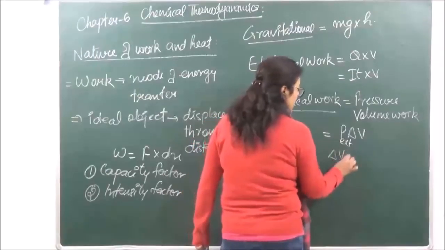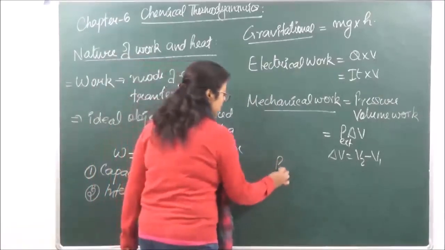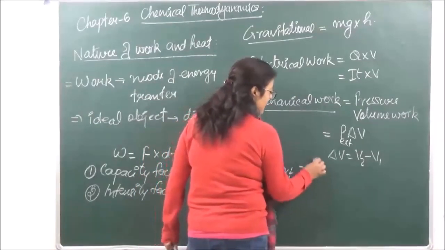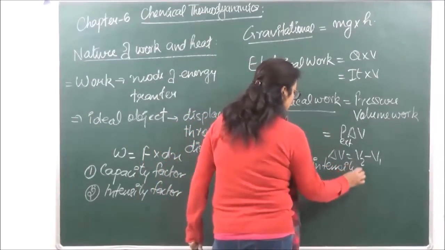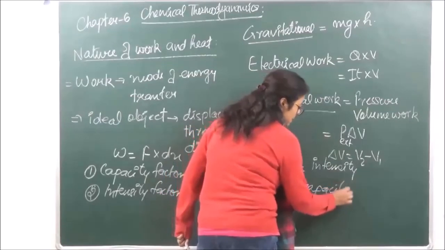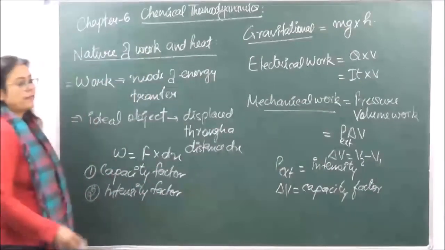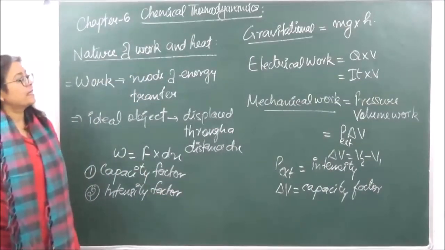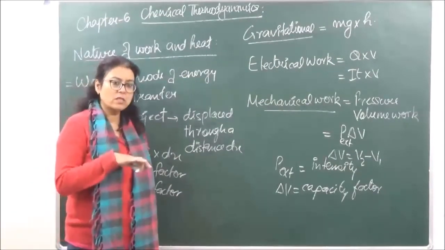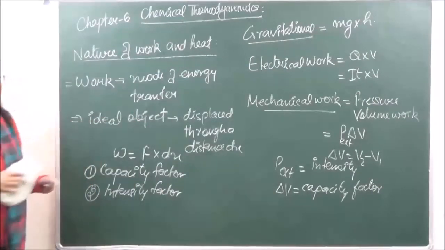What is delta V over here? V2 minus V1. So we are saying that P external is going to be the intensity factor, and delta V is going to be the capacity factor. Okay. Now over here, when mechanical work is done, the work can be done either by the surroundings on the system, or work can be done by the system on the surroundings. To explain this, let's take an example.